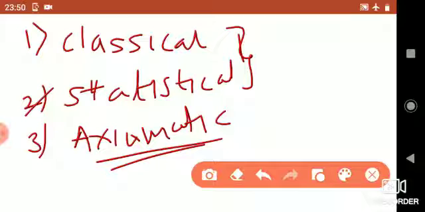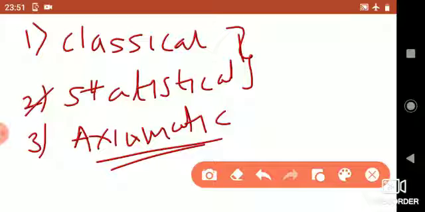This is logically not a correct definition. Thus, another theory of probability was developed, which is known as the axiomatic theory of probability. We will study this axiomatic approach of probability.